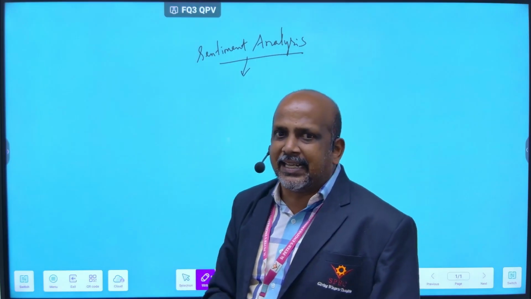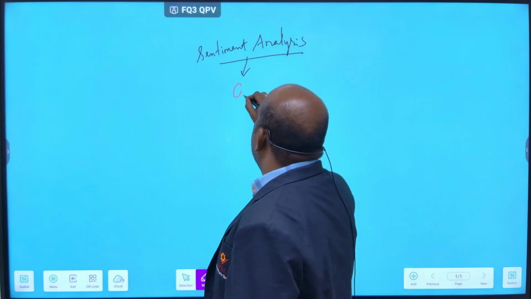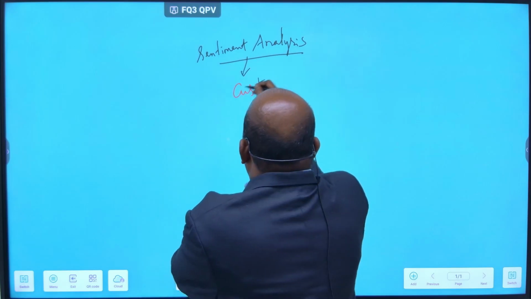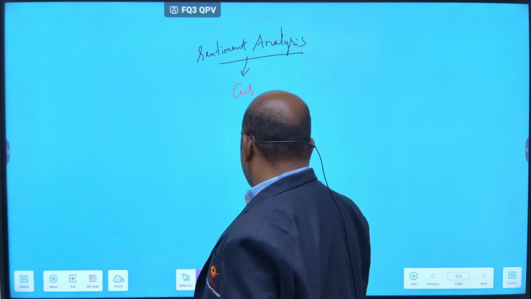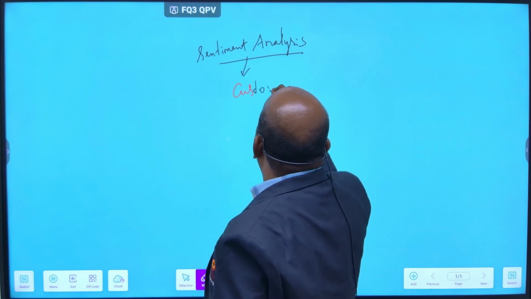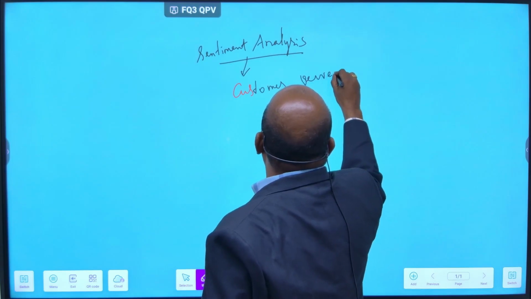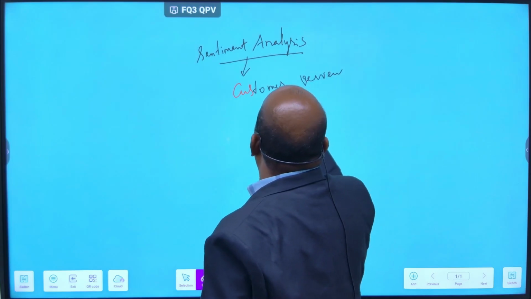Sentiment analysis is about customer review or customer feedback.